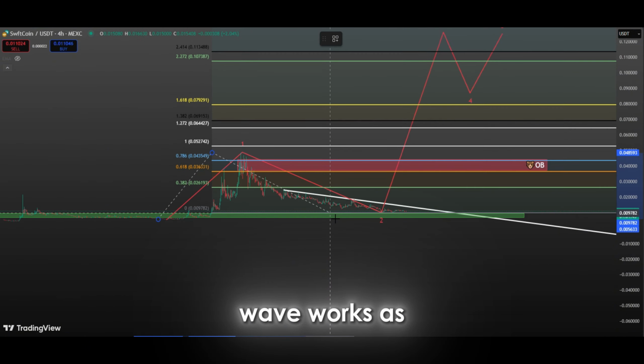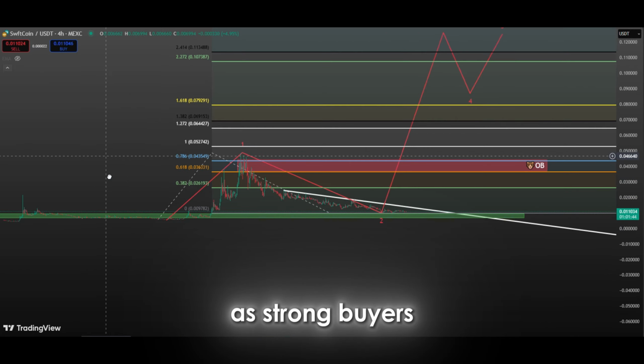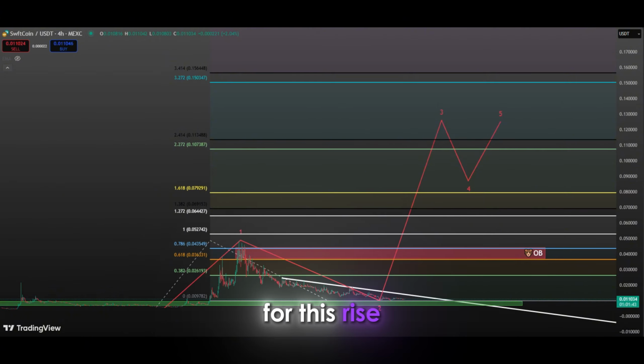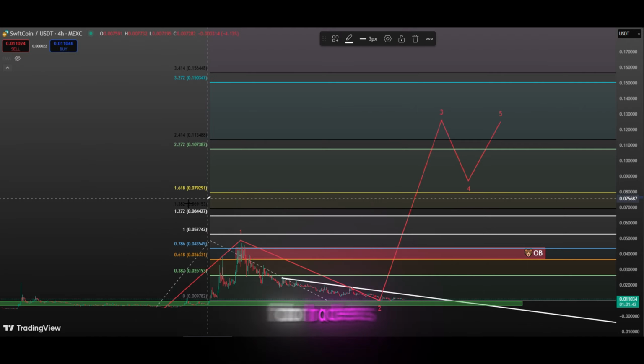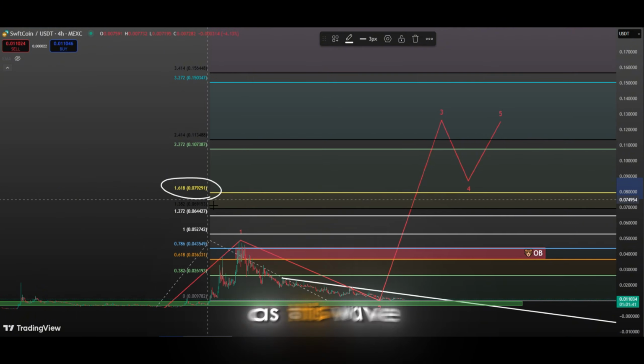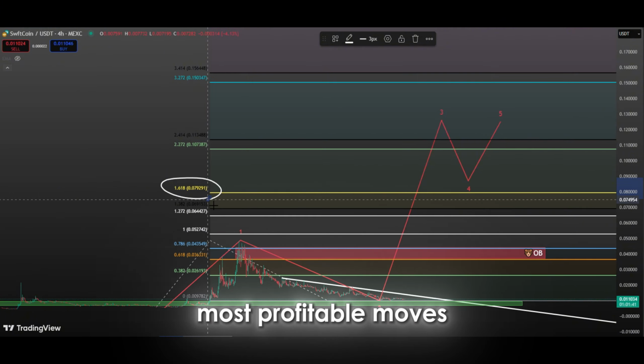If the third wave works as we expect, we can expect the price to rise rapidly as strong buyers come into play. The yellow line will be the first target point for this rise, but if this area is breached, it is likely that the price will continue to rise up to the green line. For traders, the start of the third wave can be a great opportunity, as this wave is often considered one of the most profitable moves.